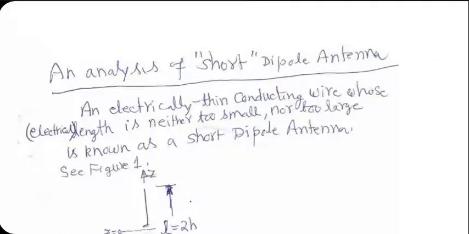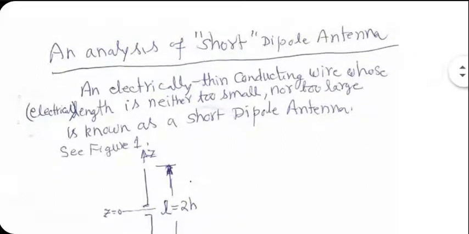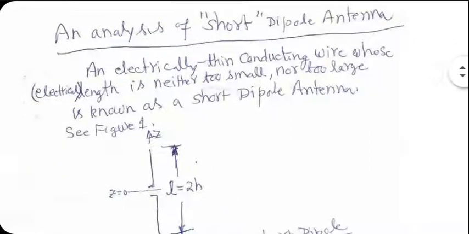Short means the length is neither too small nor too large compared to wavelength. How do you analyze this antenna, based on what you have done for the Hertzian dipole? That is what I'm going to do in the rest of today's lecture.